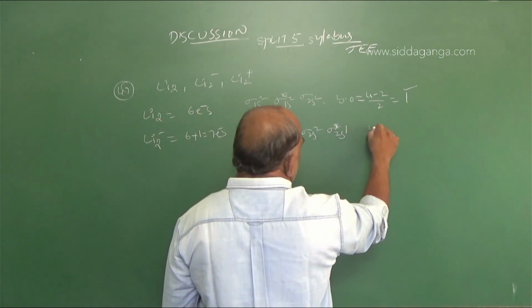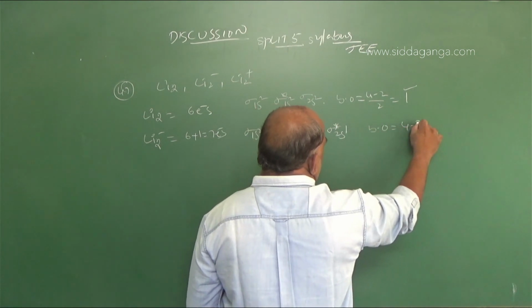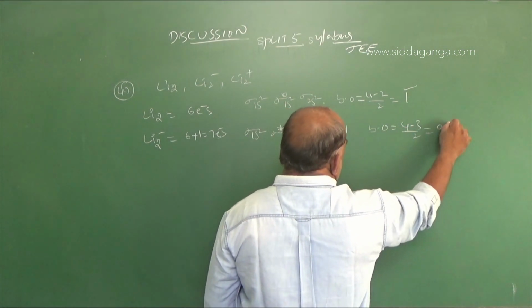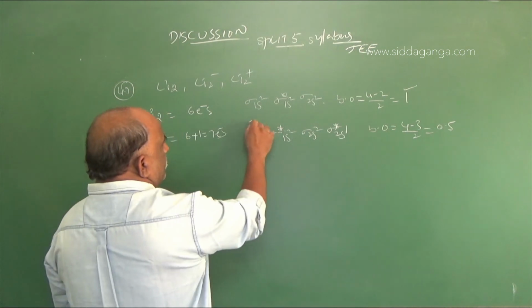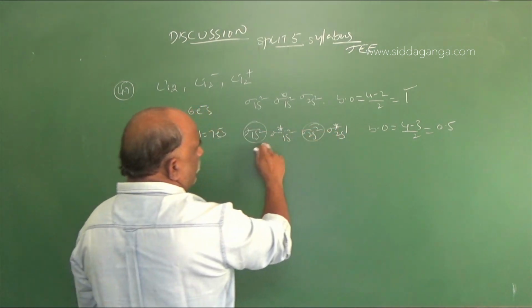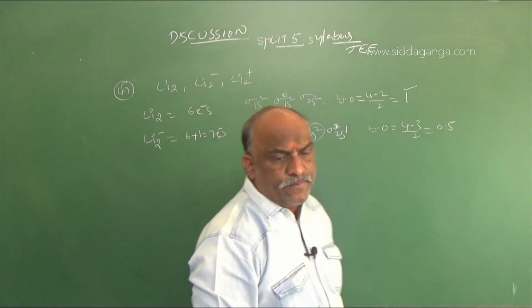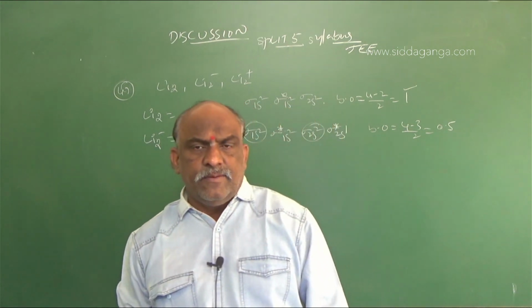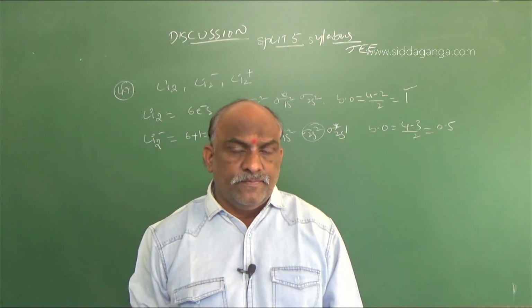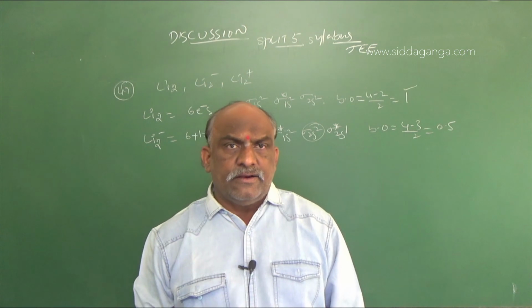So what is the bond order? Bond order 4 minus 3 by 2, because 4 are bonding and 1 is antibonding. Antibonding electrons make it unstable.